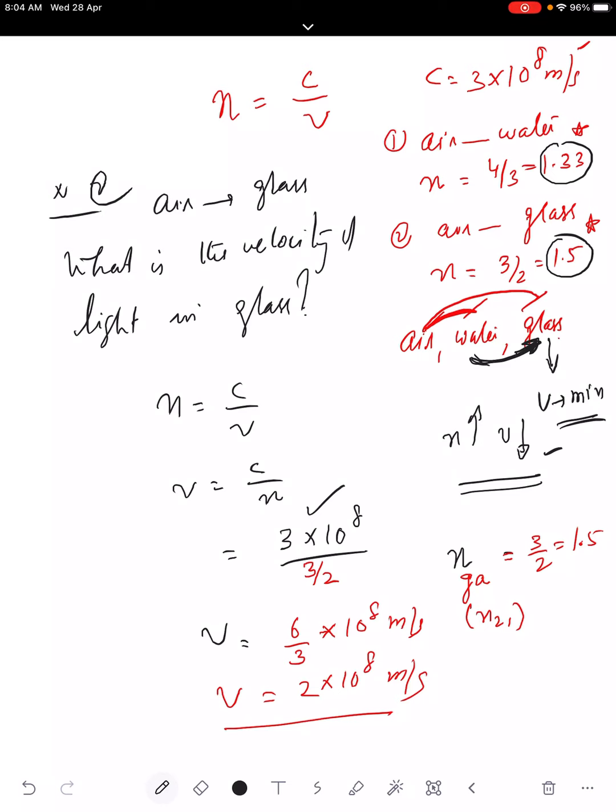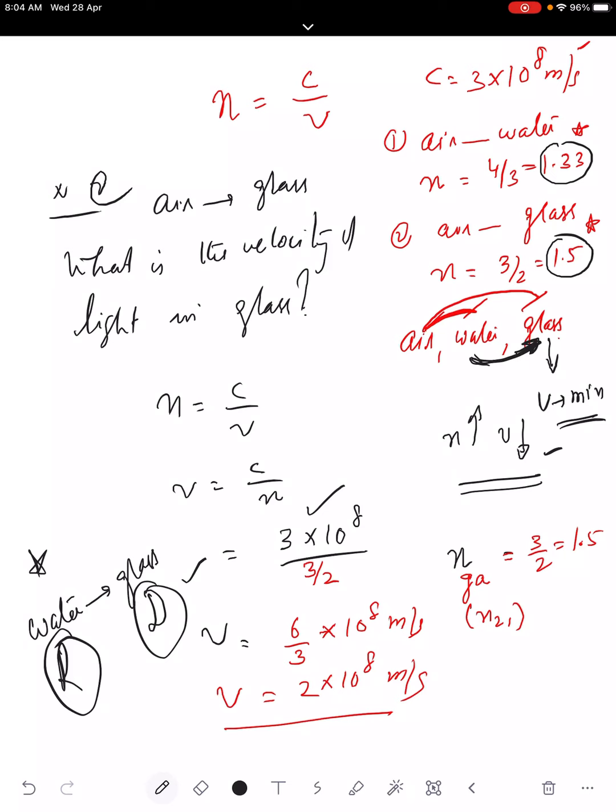So you can mark it as a note, water to glass. When light travels from water to glass, will the velocity increase or decrease? Again it decreases, because water will be acting as a rarer medium and glass will be acting as a denser medium. Some other points will be explained in the next class. So this is about the refractive index. You have to define refractive index by Snell's law and in terms of velocity, and see the numerical also.